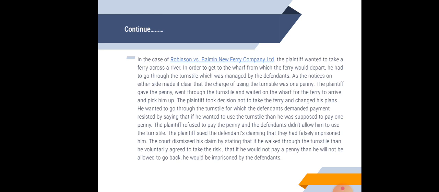The plaintiff sued the defendant, claiming that they had falsely imprisoned him. The court dismissed his claim, stating that when he walked through the turnstile, he voluntarily agreed to take the risk, and that if he would not pay a penny, he would not be allowed to go back, and he was not imprisoned by the defendant.